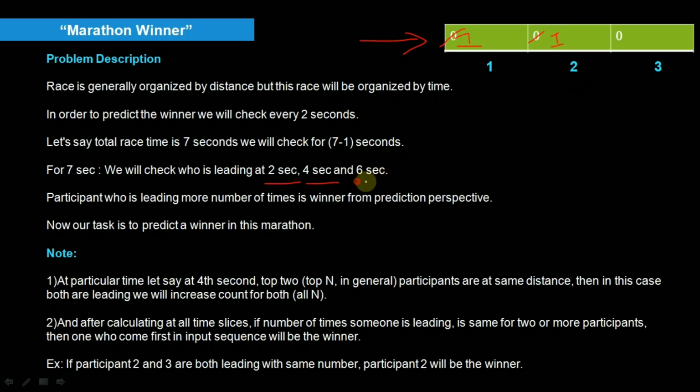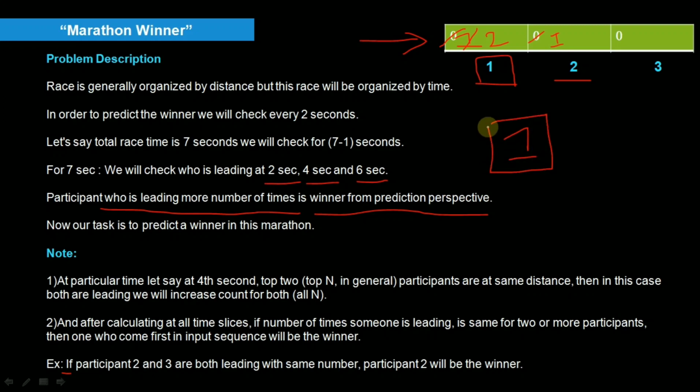At 6 seconds, again suppose the first participant is leading, so we increment it by 1, and it becomes 2 and 1. At the end of this game, the first participant led twice and the second participant led once. The question says the participant who leads more number of times is the winner from the prediction perspective. So obviously the first participant led more times, so the winner of this game will be the first participant.